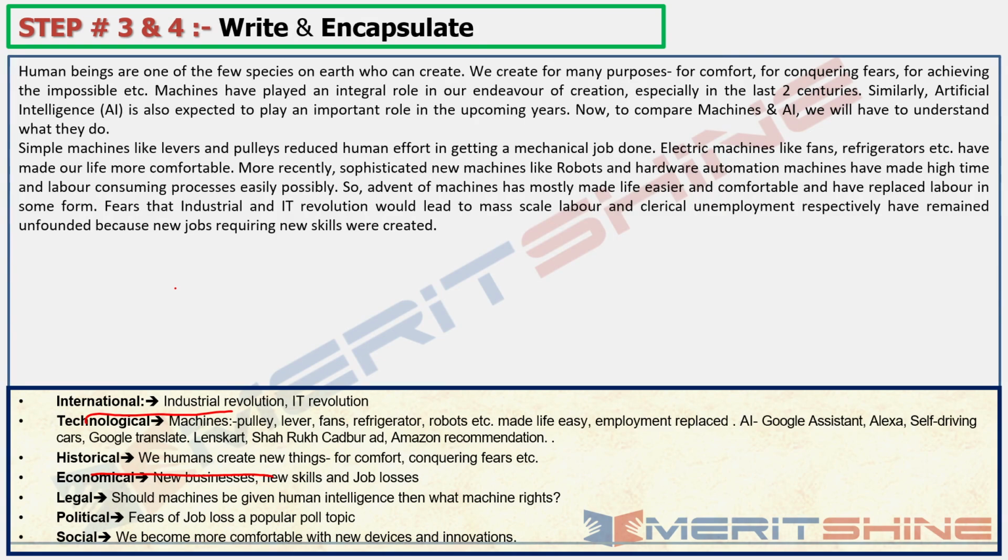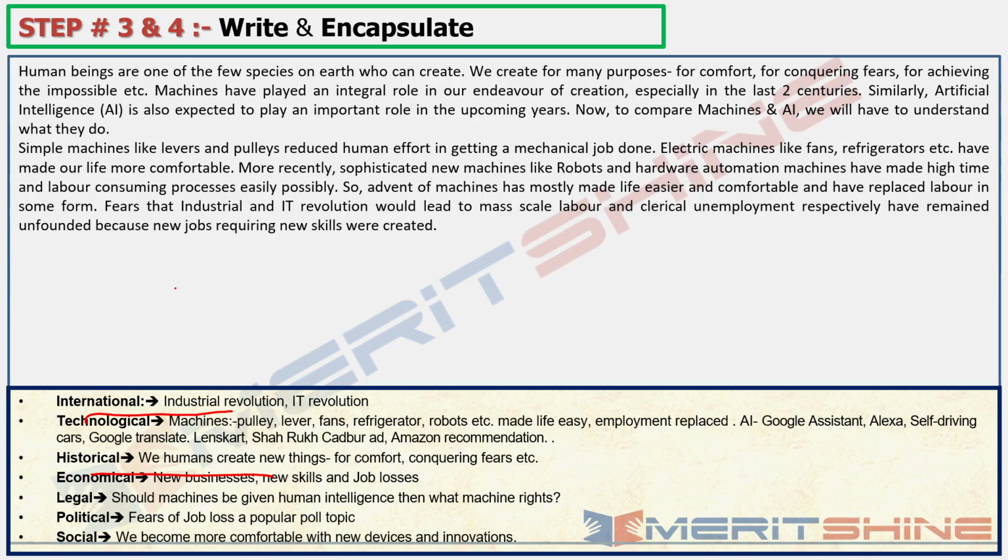So this is how I organized my second para. I talked about machines. Now in the third para, I will talk about artificial intelligence. Okay, we have a lot of examples for that also. So let's write on artificial intelligence now. So what points will we take? We'll take the ad point, Google Assistant, Alexa.